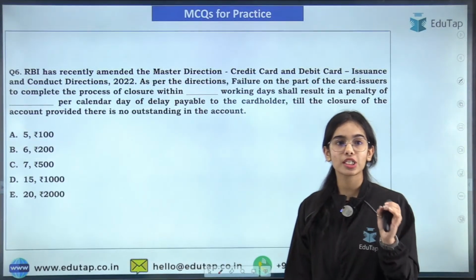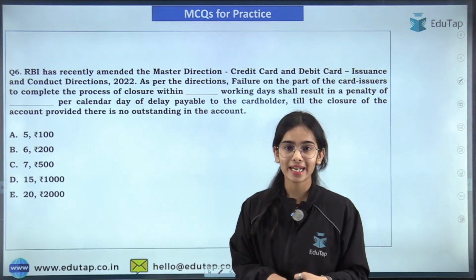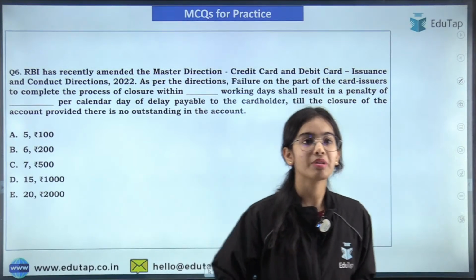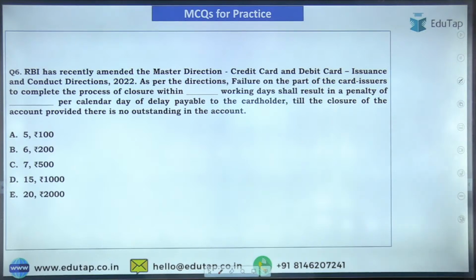Now the next question is regarding the master direction for the credit card and debit card that has been amended. Now you have to tell me which of the following options is correct in regards to the timeline.